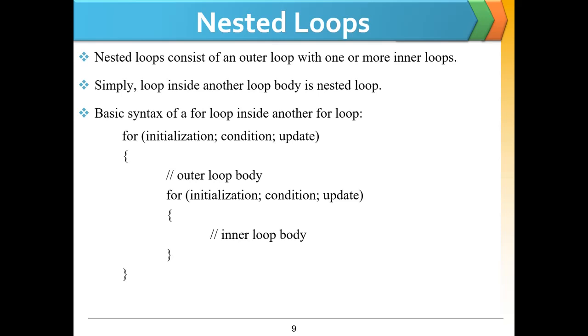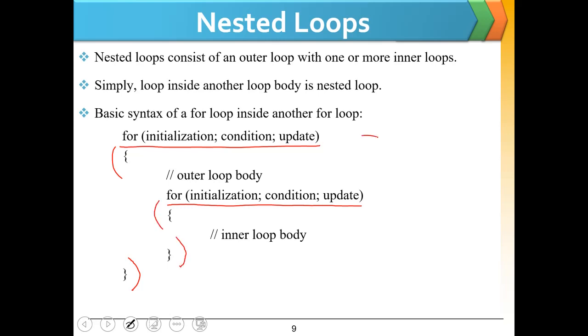You can see that we have a for loop with its conditions, and the body of this loop starts from here and ends here. There is another for loop inside the body of the upper loop with some other conditions, and this for loop has its own body. So this is called the nested loop. And why do we need nested loops? For example, if we want to access each element of a matrix, then we need a nested loop. Let's do an example.